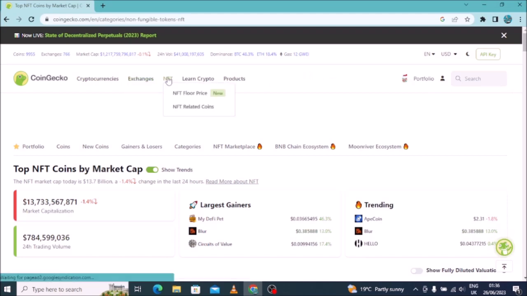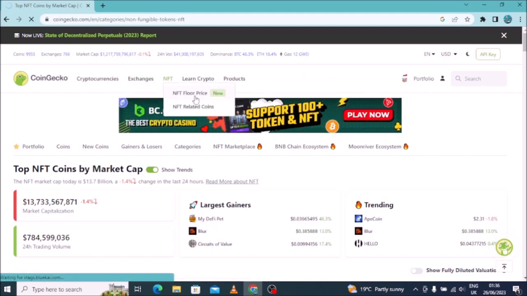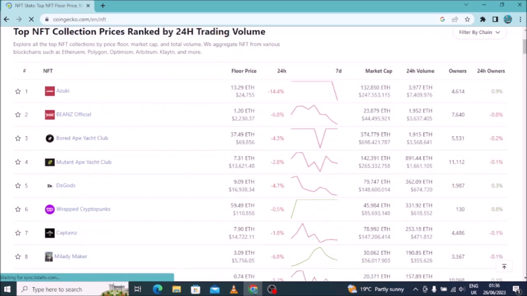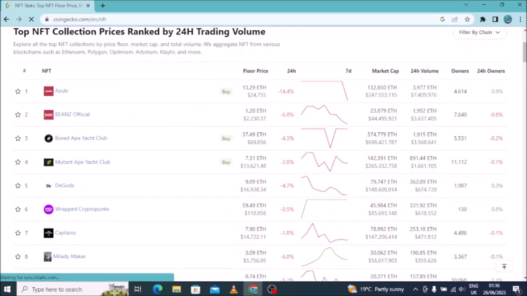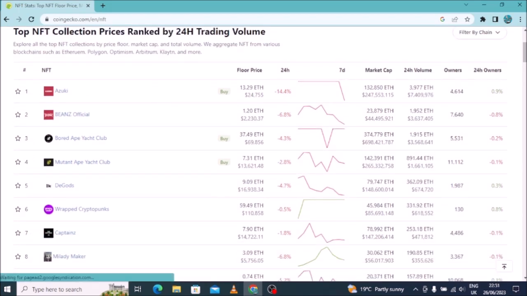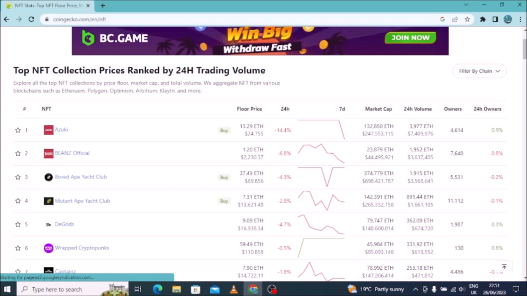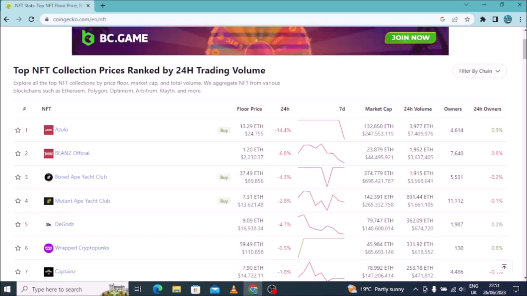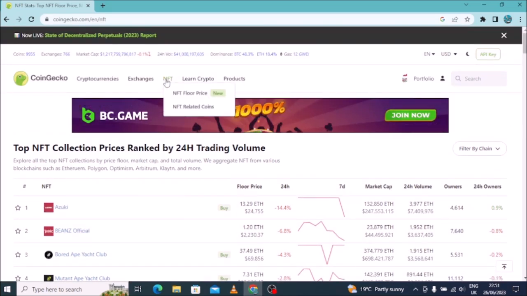So when you come still on NFT floor price, it means you will see all the NFTs that you'd like to see. And if you want to buy them, of course, you can see exactly and do research, because this is not financial advice. First, make your own research before you buy any coin. So that's how they move.